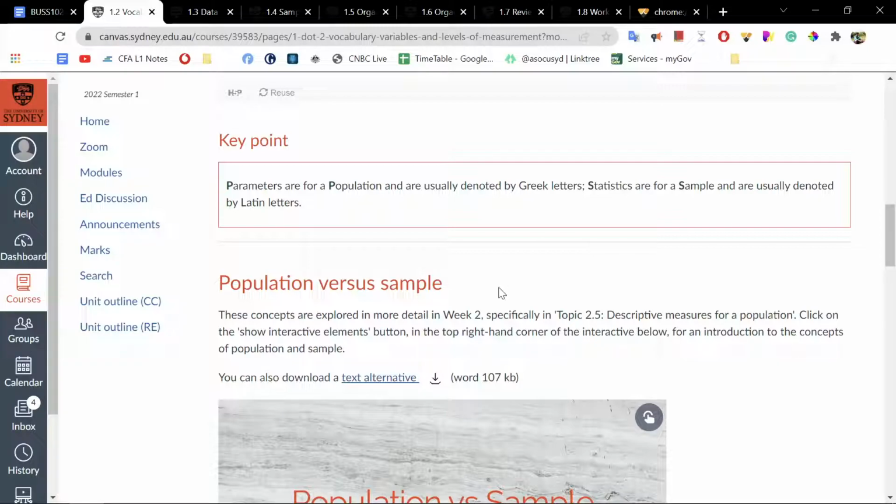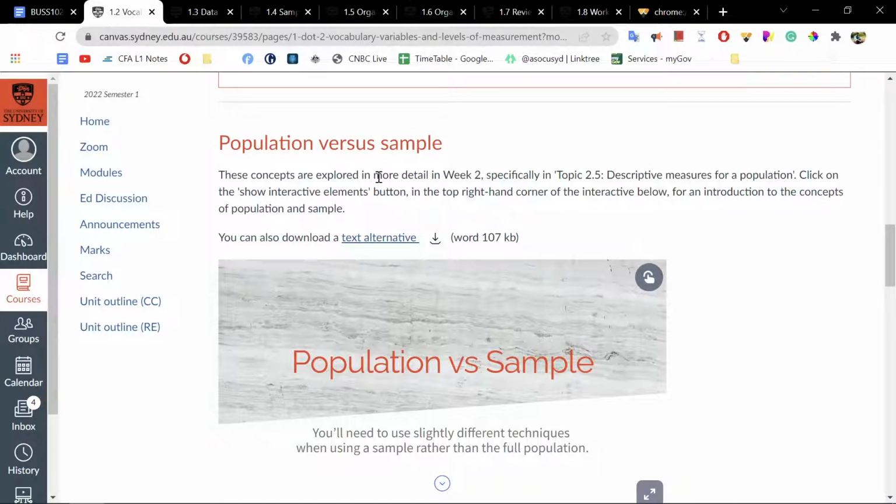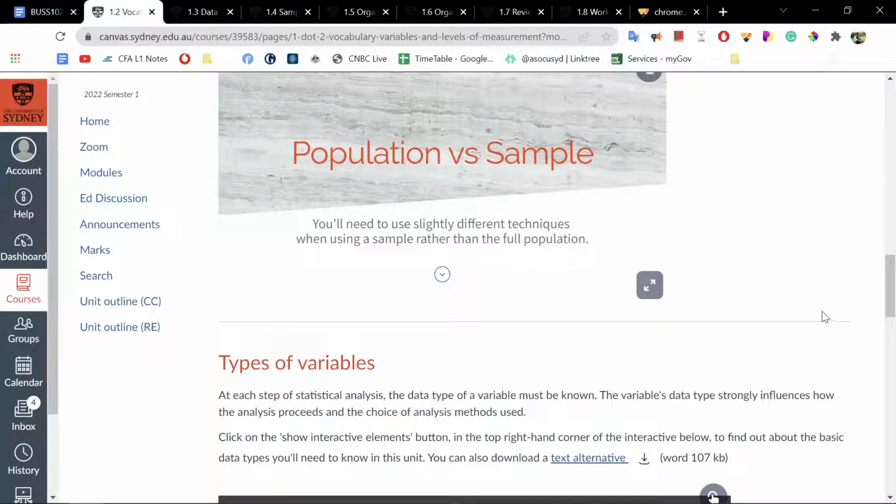So that is the idea of population. Mu versus x bar. Mu will be for the mean of the population, whereas x bar would be the mean of a sample, for example. Population versus sample. As we talked about in the orange example, the orange farm produces a whole batch of perhaps 500 kilograms of oranges. And this entire 500 kilograms is a population. If we want to do a quality test on the population, we could take perhaps 1 kilogram out of the 500 and do a sample test on it. So that is a sample out of the population.